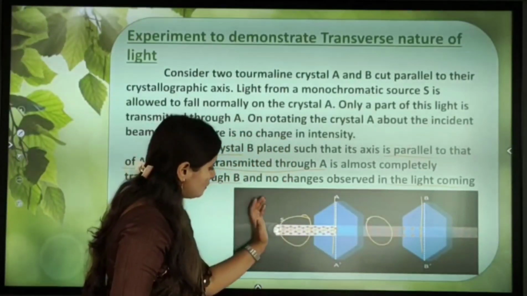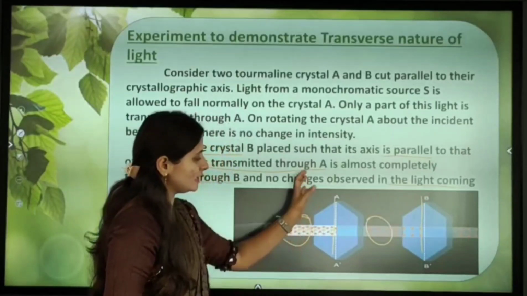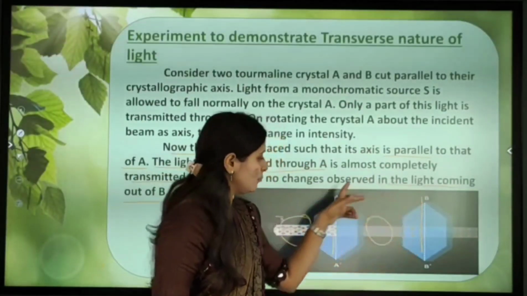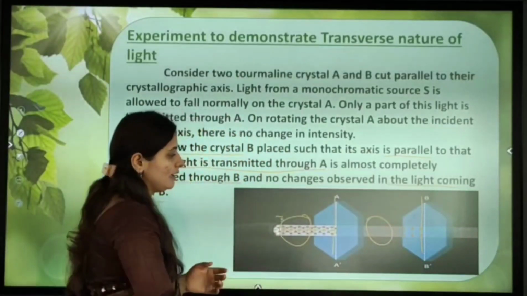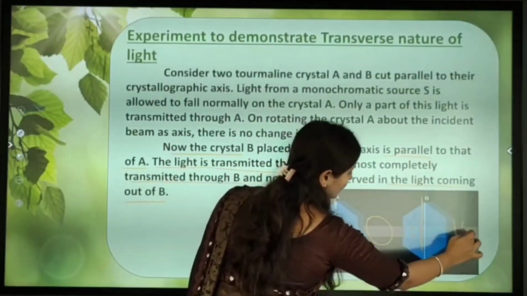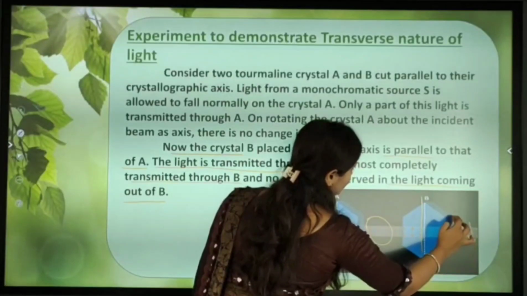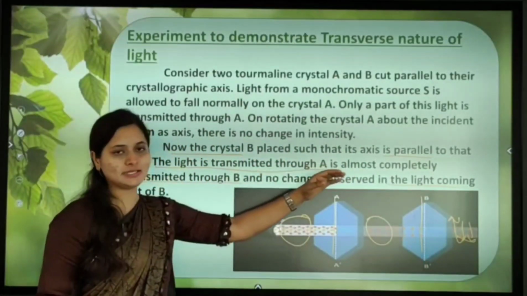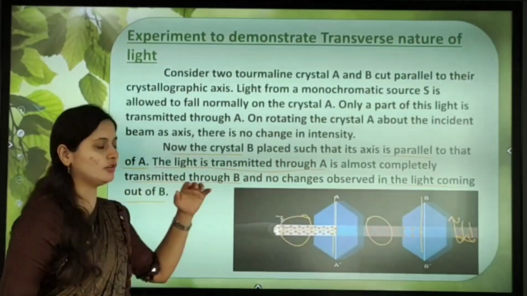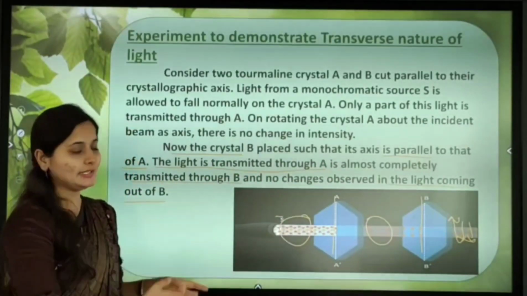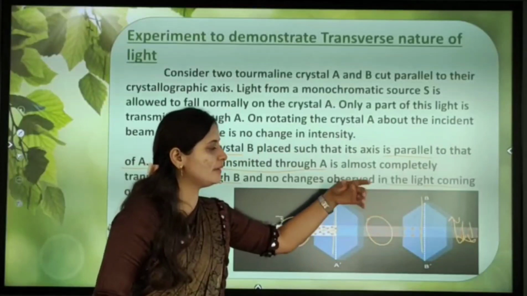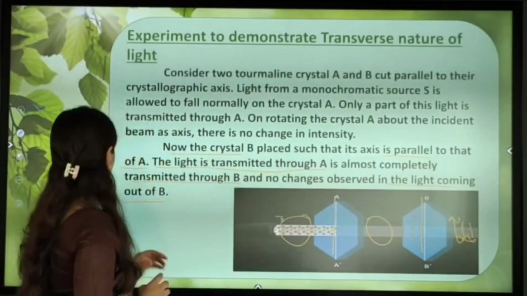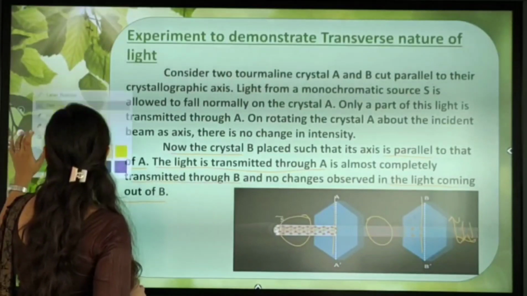By passing the monochromatic source through A, with B also placed parallel, after passing B we again get plane polarized light. So we can write there is no change observed in the light coming out of B. Whatever light comes out of A is the same as the light coming out of B. We'll move to the next.